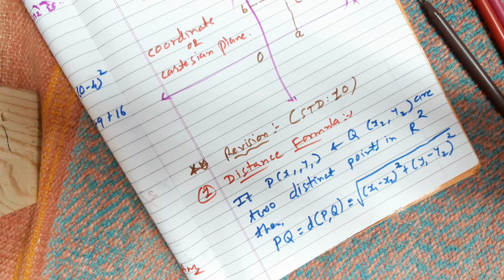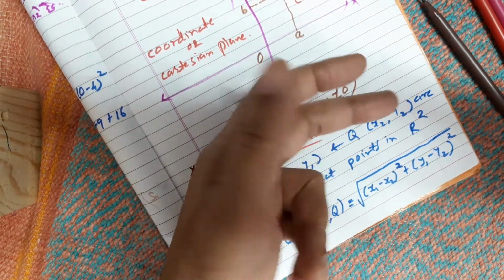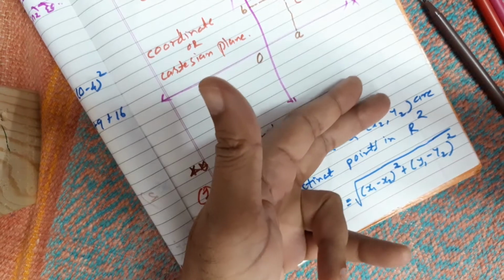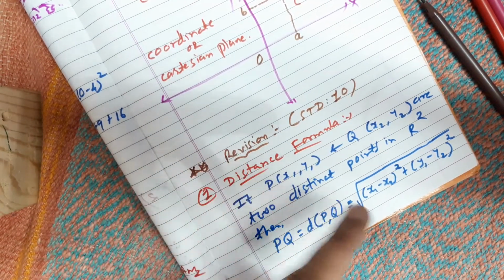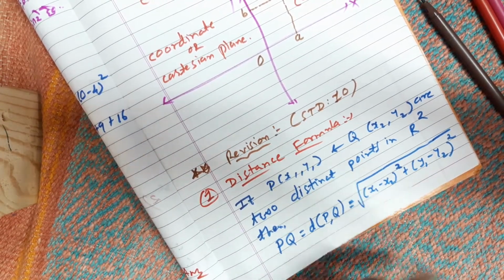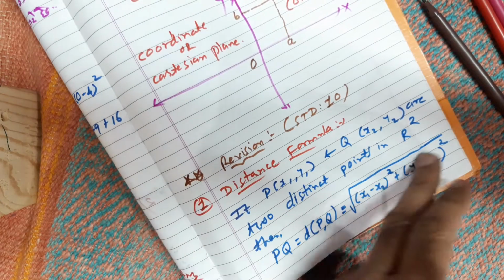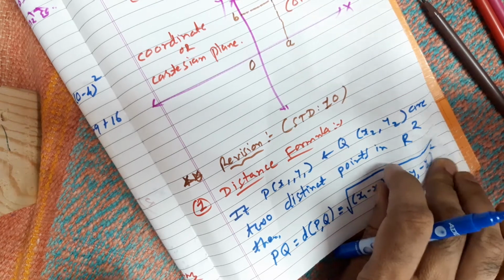I don't think that we need any example on this. Suppose P is (3, 2) and Q is any other point's coordinates, say (minus 5, 1). Then simply in place of x1, y1 and x2, y2, put those numbers, whatever is given, and use this formula, you get the answer. Okay, so I am not giving an example and wasting time on it.